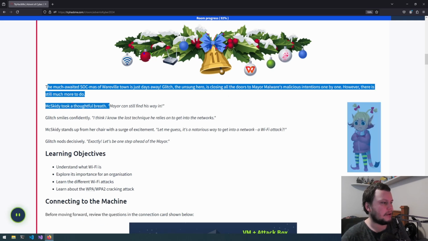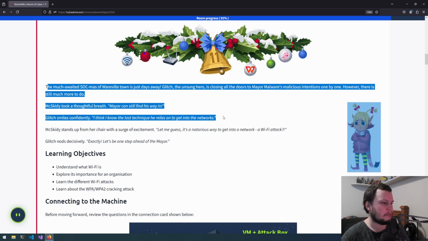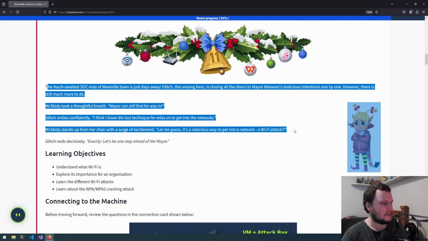McSkitty took a thoughtful breath. Mayor can still find his way in. Glitch smiles confidently. I think I know the last technique he relies on to get into the networks. McSkitty stands up from her chair with a surge of excitement. Let me guess. It's a notorious way to get into your network. A Wi-Fi attack. Glitch nods decisively. Exactly. Let's be one step ahead of the mayor.